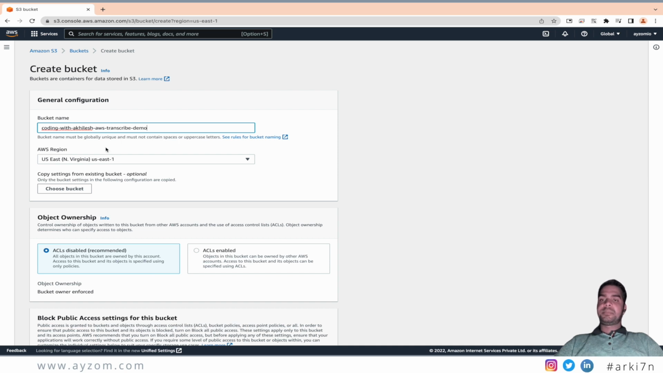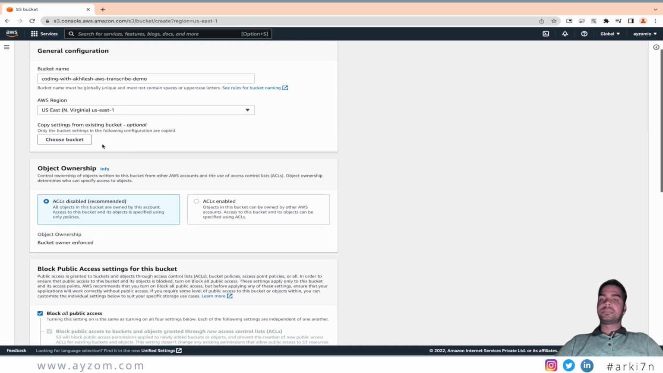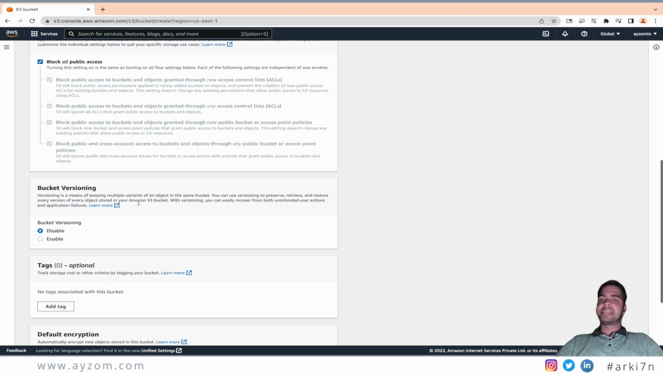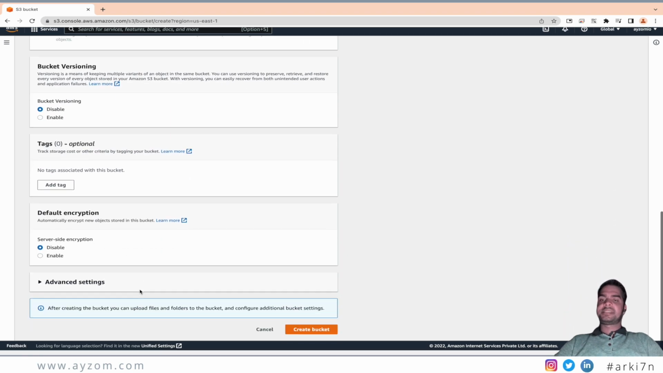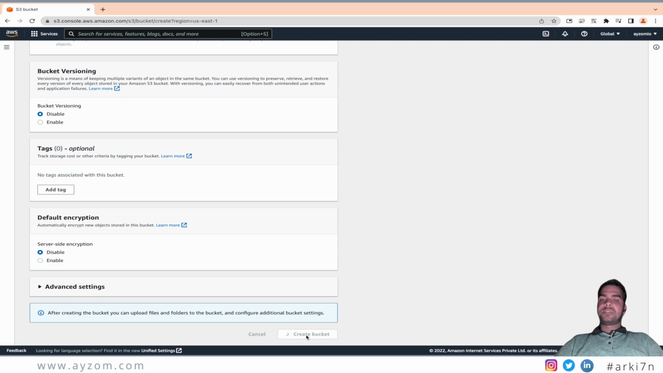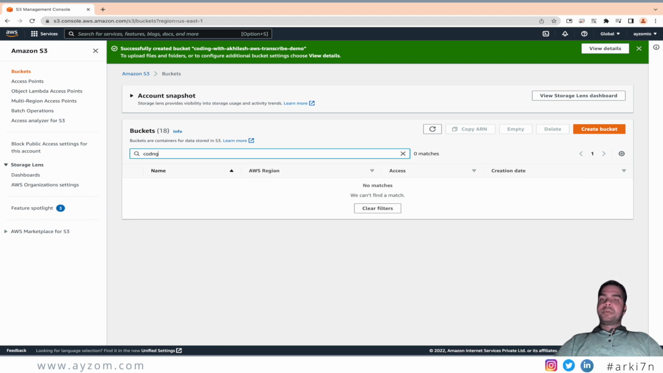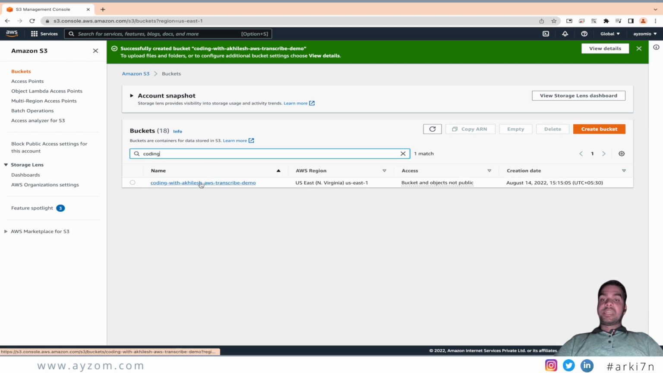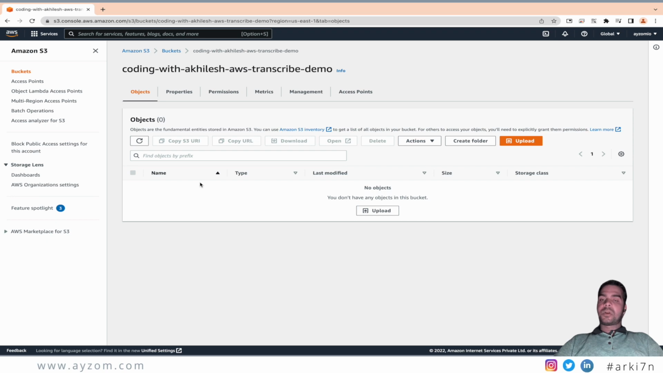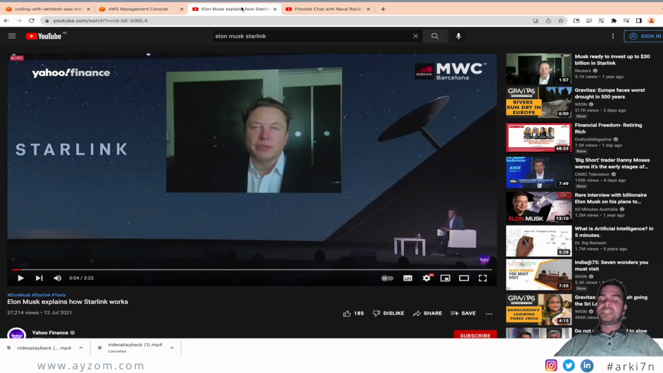So just name the bucket and you can keep the region as default, and most of the settings in other sections as default only. And at the last, we'll just click on create bucket and it will be created in some time. So initially the bucket will be totally empty and we will need to upload some audio or video files from which the audio will be extracted.